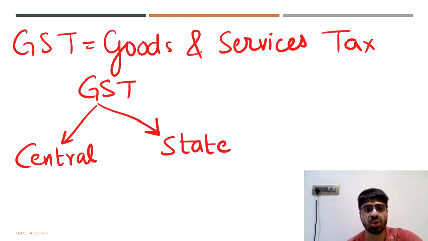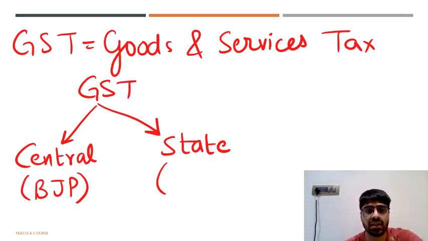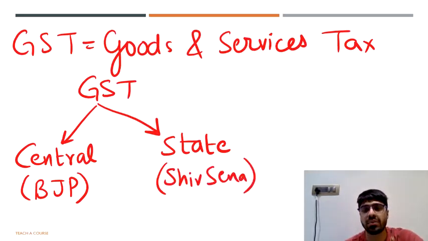So just for your curiosity, as of today, the central government in our country is formed by BJP, Bharatiya Janata Party, and Mr. Narendra Modi is our Prime Minister. And the state government today in our state, that is Maharashtra, is formed by Shiv Sena, and Mr. Uddhav Thackeray is our Chief Minister.